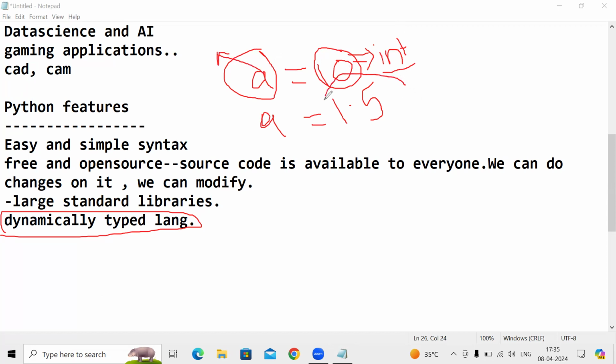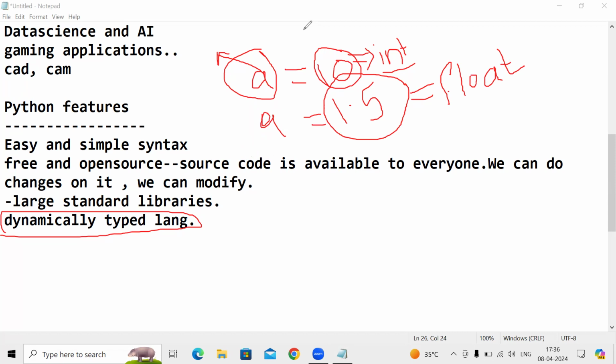Here we are assigning the value 1.5. We will treat 1.5 as a float value. Then the variable a becomes a float. Here type of a is float, and earlier type of a was int. See guys, at first we are not defining anything. Yes or no? We are not defining whether a is an integer or a float.